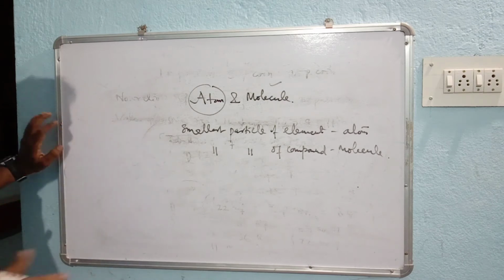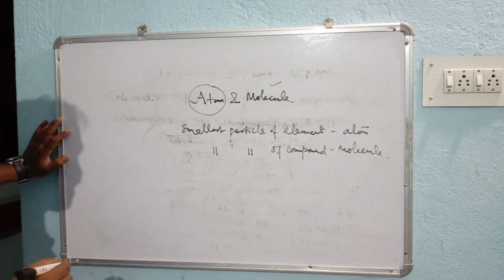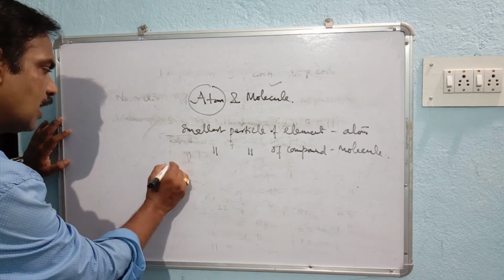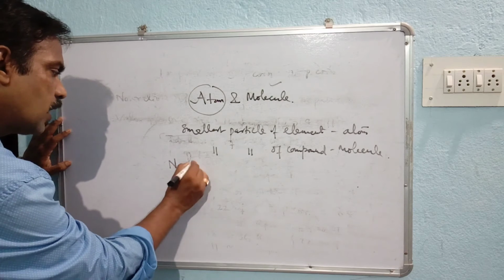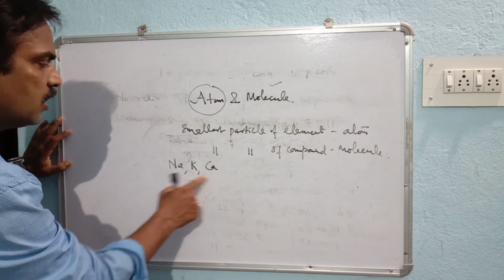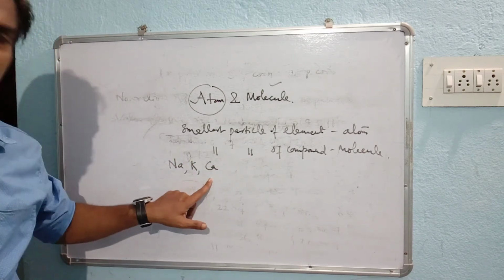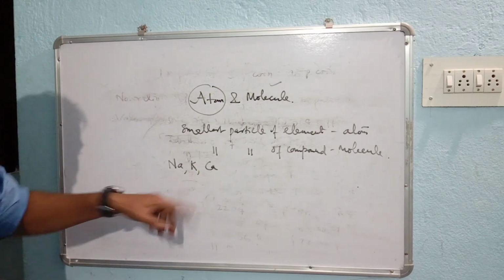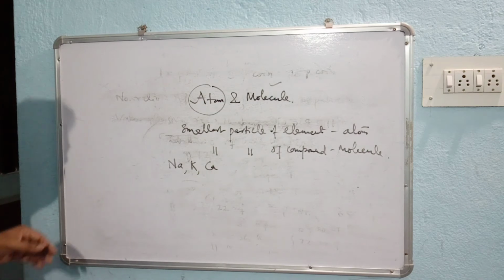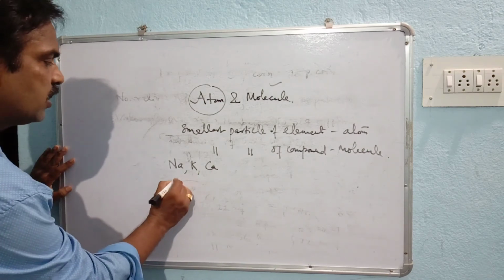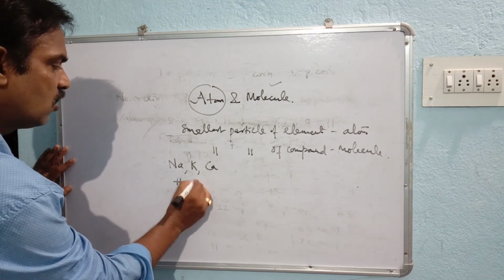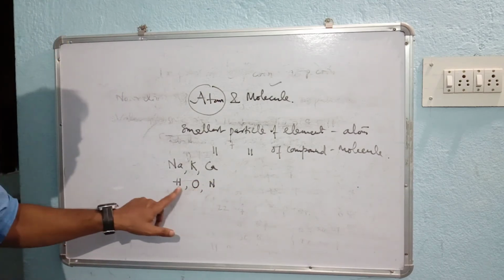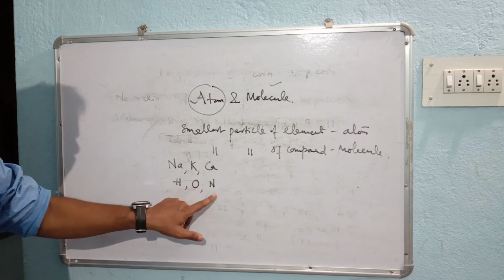In case of metals, metal is an element also. If we say metals like sodium, potassium, calcium, these are the symbolic representation of an atom of a metal, so it has independent existence. It can remain independently. But if we consider gases like hydrogen, oxygen, nitrogen, here it represents the atom of hydrogen, atom of oxygen, atom of nitrogen.